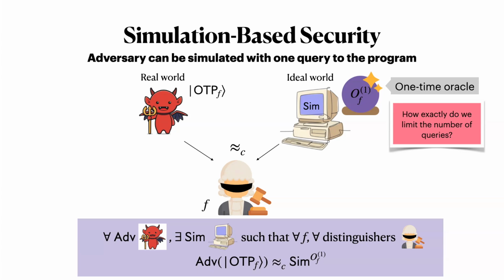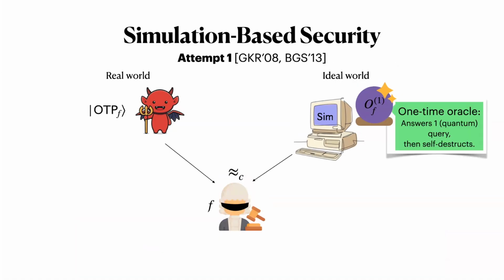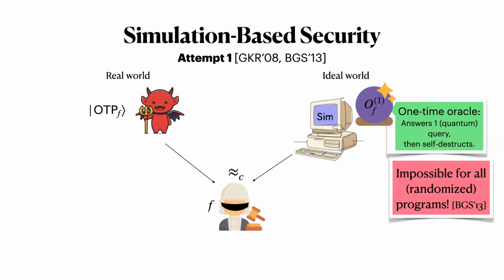To illustrate why this is a tricky question, let's try defining our one-time oracle in the most obvious way. So in this definition, the oracle answers one quantum query and then it self-destructs. It just stops responding to queries. Is this a good simulation-based security notion? No, it is not, because it's not achievable. And we'll see an attack that allows you to distinguish between the real and the ideal world.